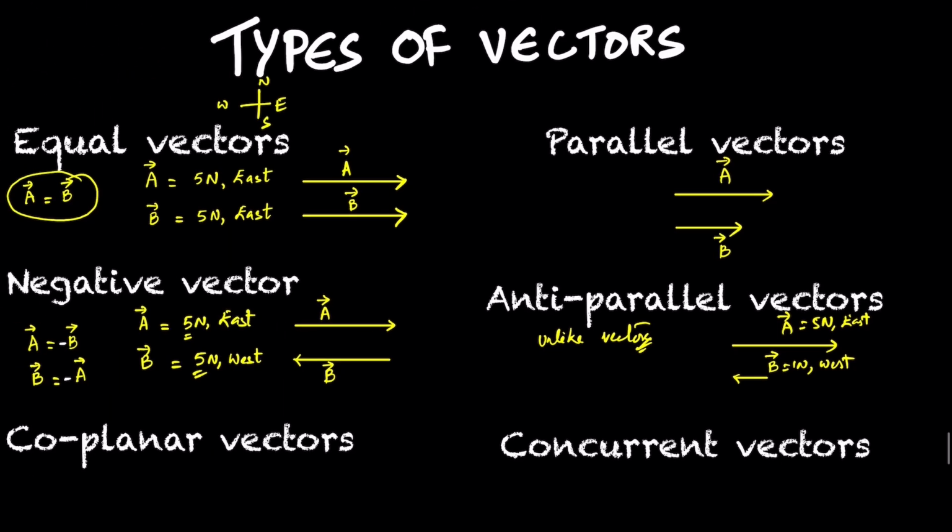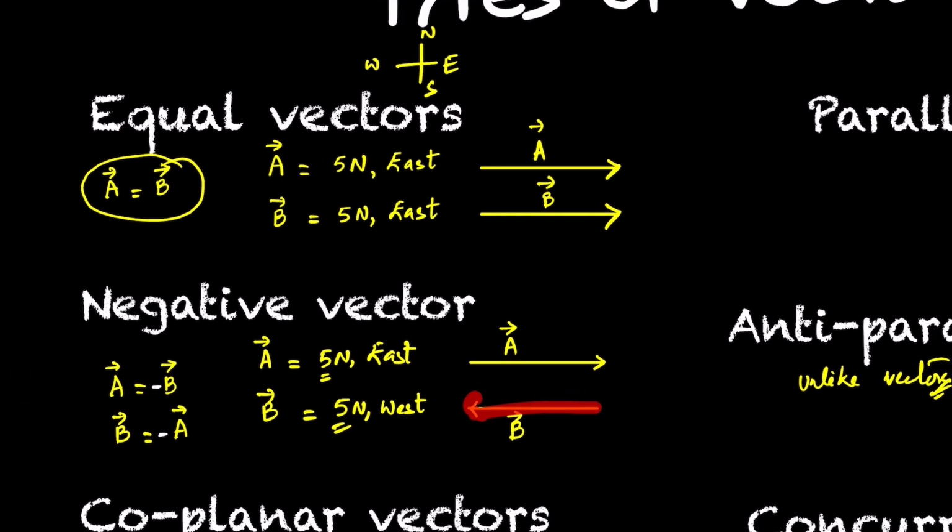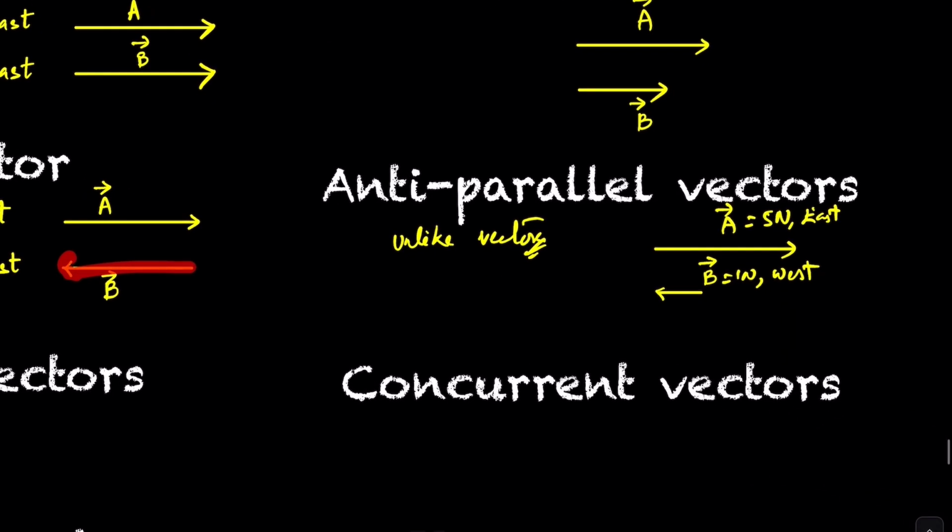Negative vectors have opposite directions as well as equal magnitude, as well as they have equal length. Diagrammatically, the direction is opposite.